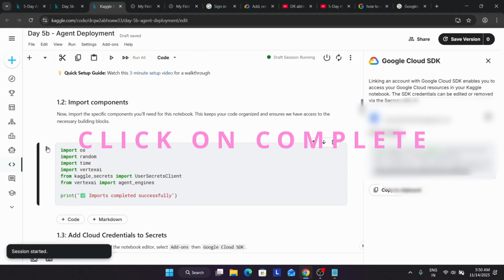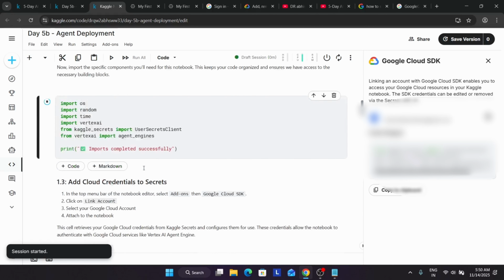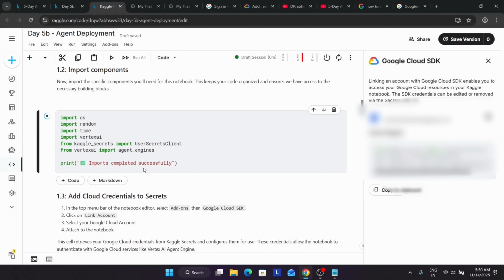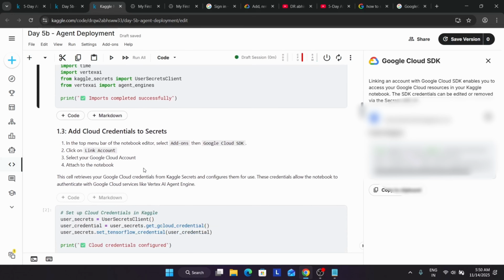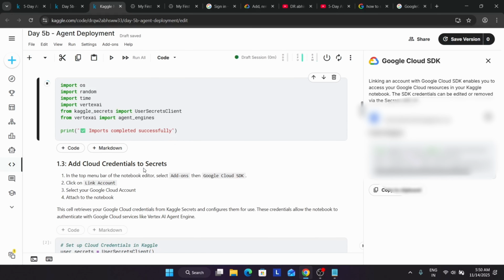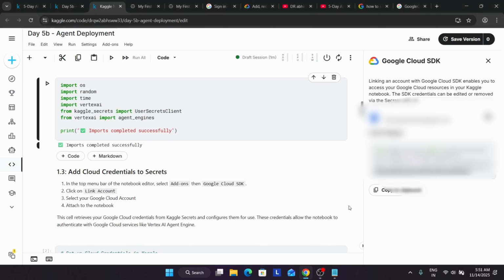Now we have to just import all the components again. The importing part is done.